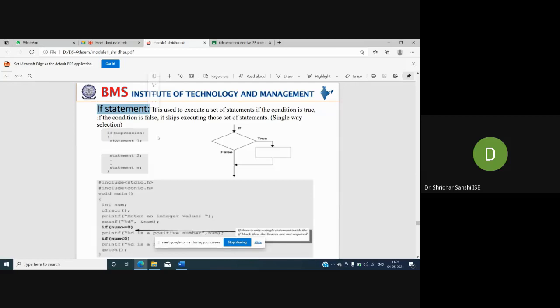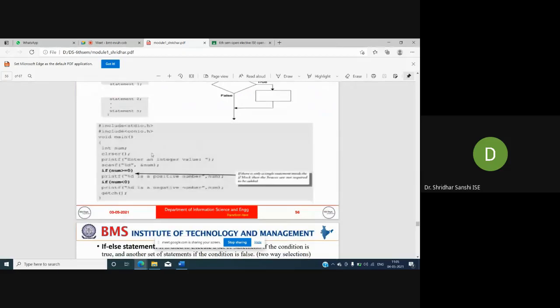So here is an example. You can see here #include <stdio.h>. I told in the previous class why we are using this stdio.h. Can anyone tell why we are using it? It is a standard input output file. Contains printf and scanf. Correct. All the input output operations are defined here.